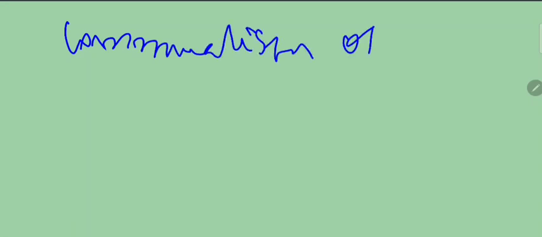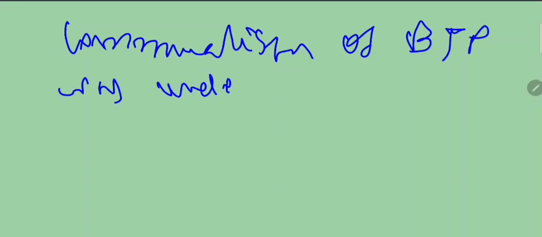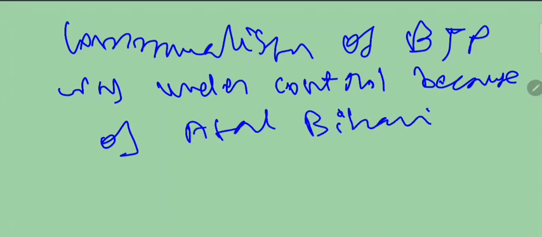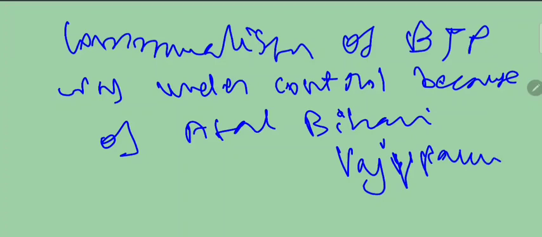Let me write over here: communalism of BJP was under control because of Atal Bihari Vajpayee, because he was not a very communal person. So communalism of BJP was under control because of Atal Bihari Vajpayee at that time. Now I am telling you why the Modi government removed Mughals from its syllabus.